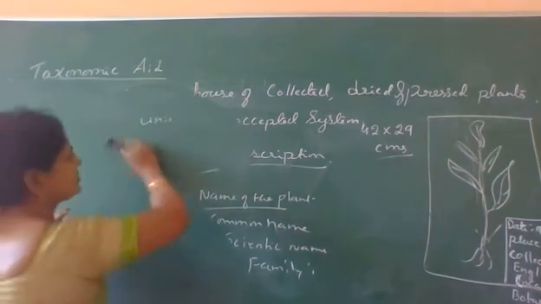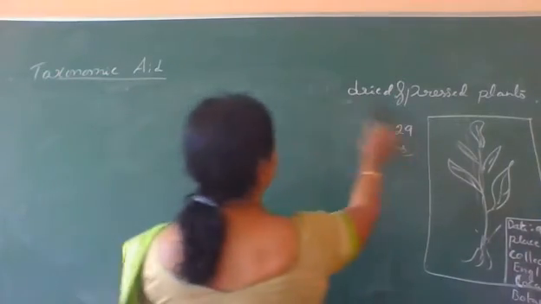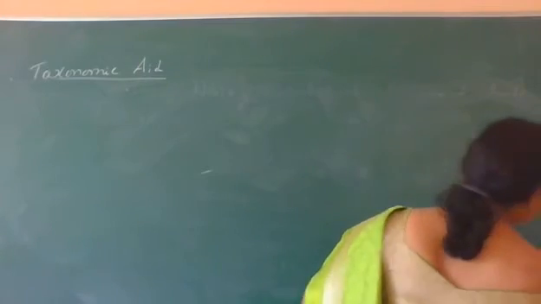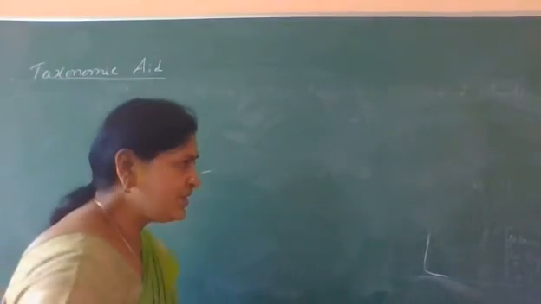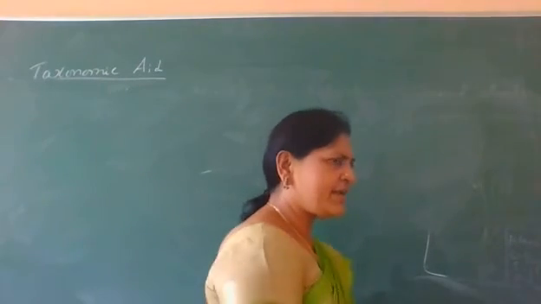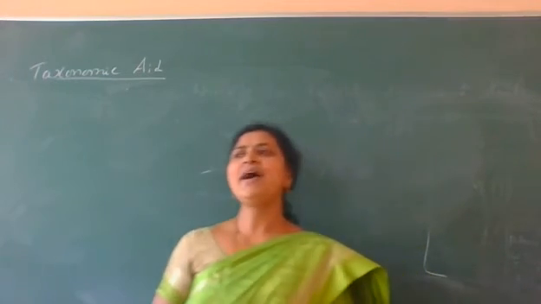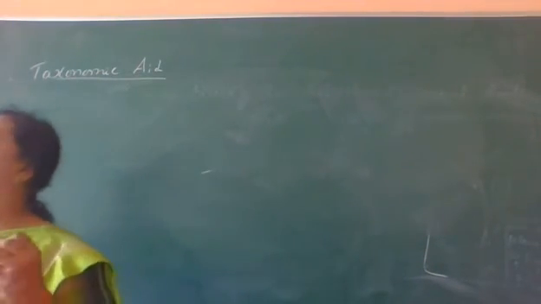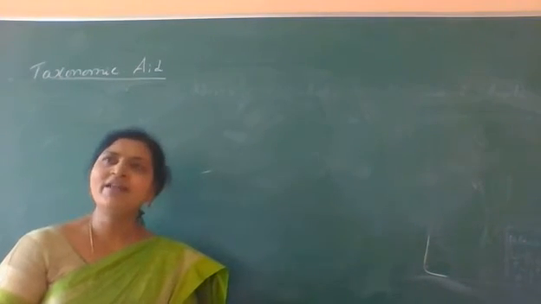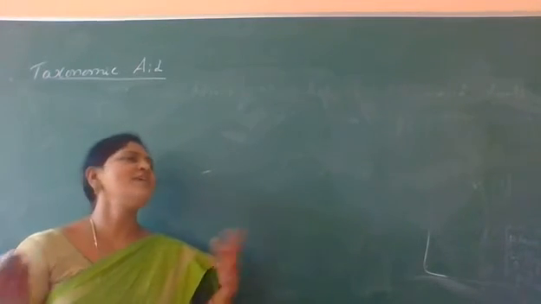Now the next taxonomic aid is, so this bioresource, we can usually construct that in schools as well as colleges and university, as well as at the community level, not only community level, even international level.